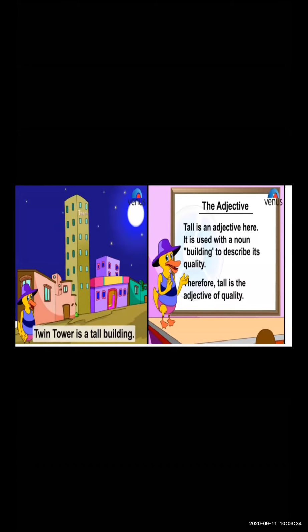Have you understood both the examples? In the first example, it is describing the quality of that boy. But here, it is describing the quality of that building. Amongst all these buildings, Twin Tower is the tallest. That's why tall is an adjective here. So it is describing a person, place, or thing. Now let us see another one.